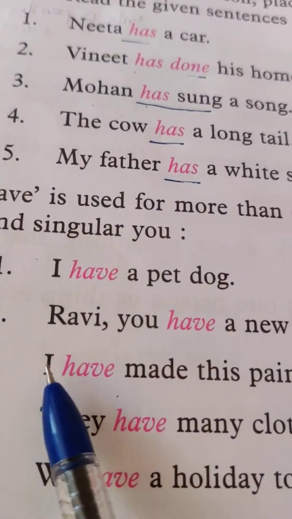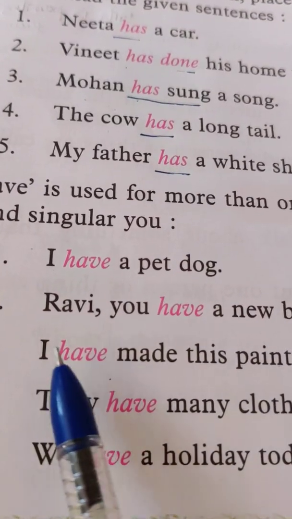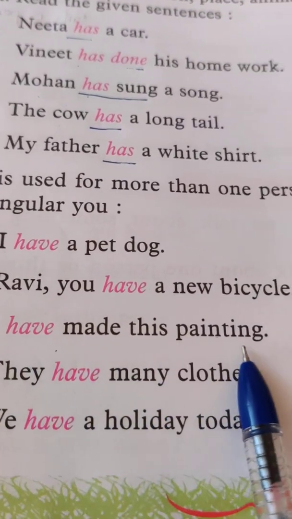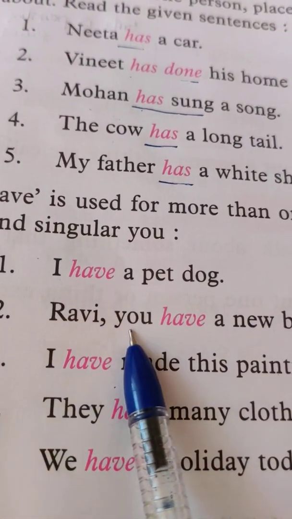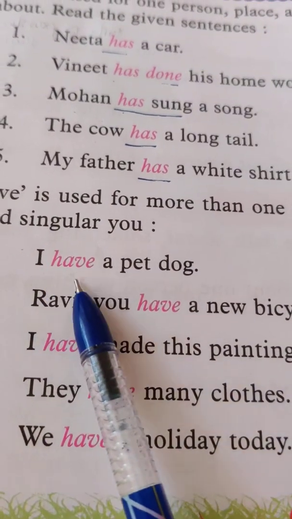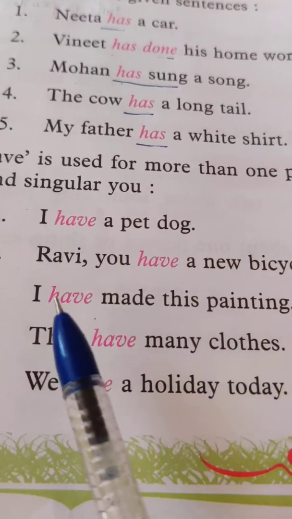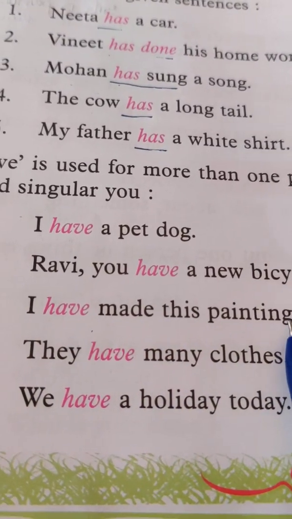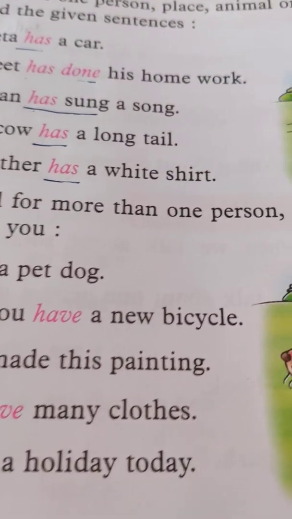But in this case, I have made this painting. We cannot say "I has made this painting." Have is used with I and you, which are singular. That is an exception. So, I have a pet dog. Ravi, you have a new bicycle. I have made this painting. They have many clothes. We have a holiday today.